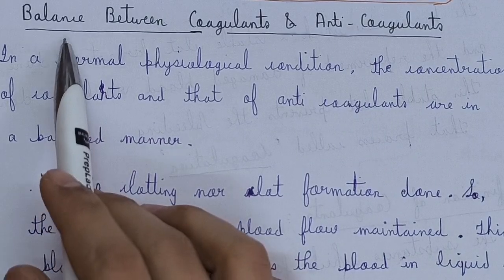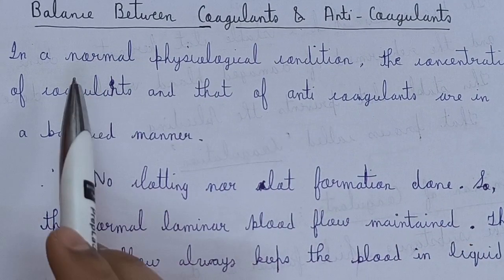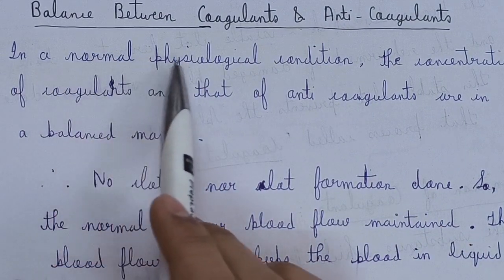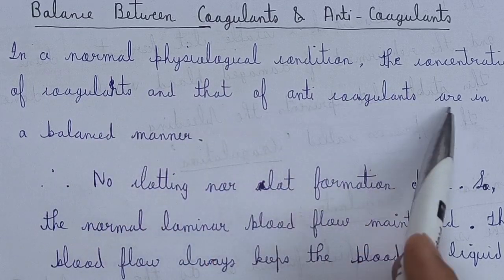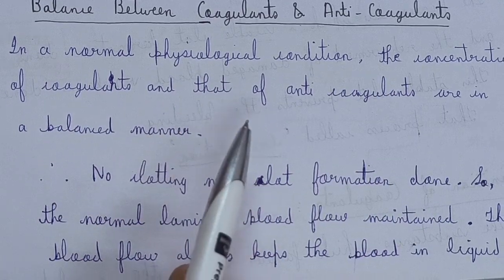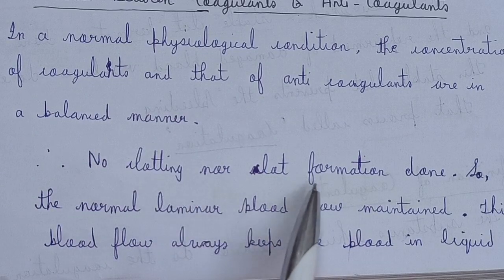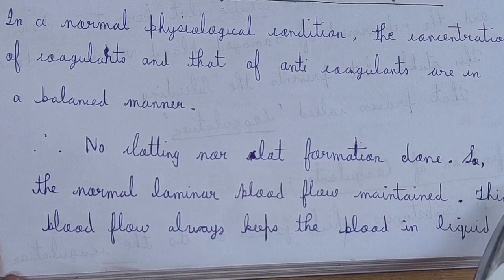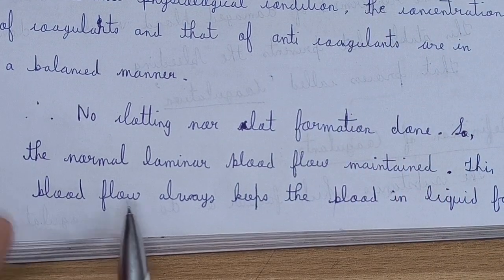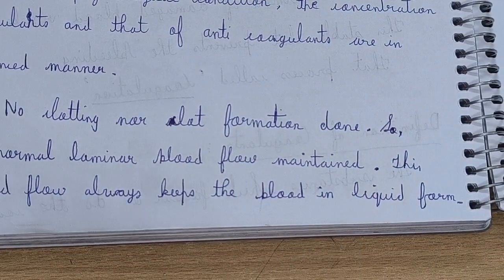So see that, the balance between coagulants and anticoagulants. In a normal physiological condition, the concentrations of coagulants and anticoagulants are in a balanced manner. Therefore no clot formation is done, so the normal laminar blood flow is maintained, and this normal laminar blood flow always keeps the blood in liquid form.